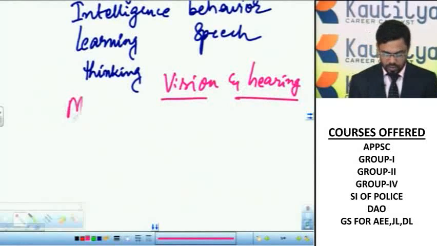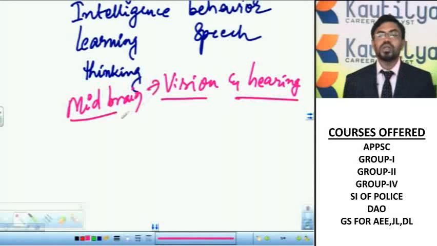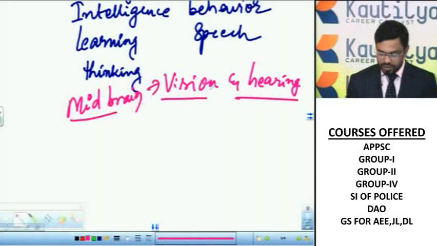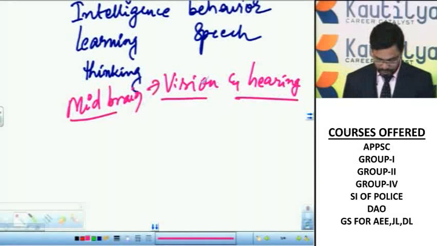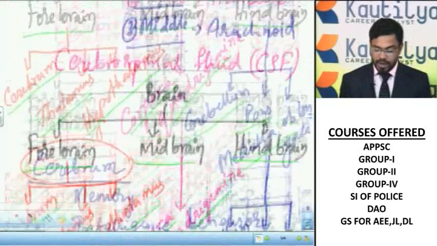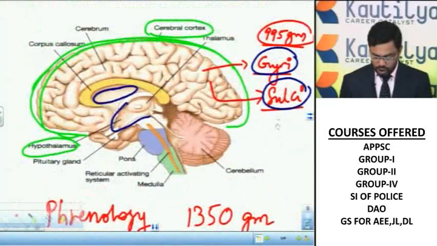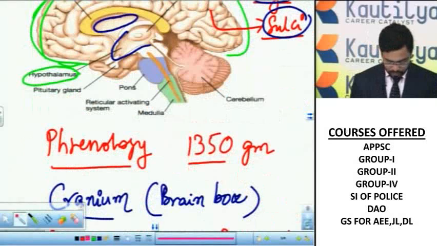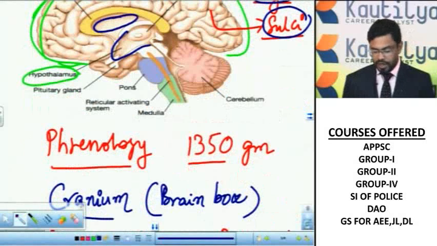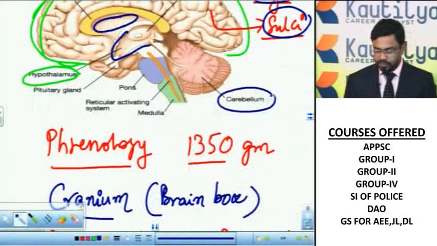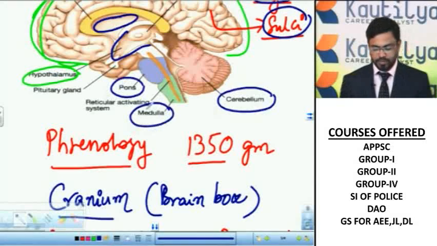The midbrain, also called corpora quadrigemina, controls and coordinates vision and hearing. And let us see the hindbrain. Hindbrain is the posterior part of the brain. It contains the cerebellum, pons and medulla oblongata.